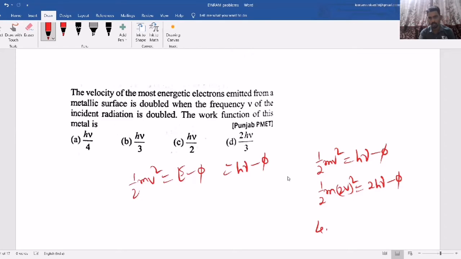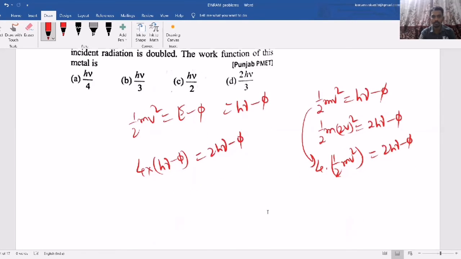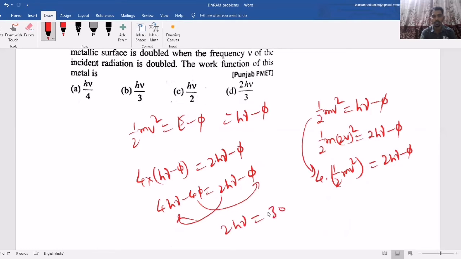Now here, 4 times half mV square equals 2(hν − φ). Now substitute the half mv square value here. So 4 times (hν − φ) equals 2(hν − φ)... Now if you solve this equation, 4hν − 4φ equals 2hν − φ. So take this side, bring this side. Then 2hν equals 4φ − φ, 3φ. So φ equals 2hν by 3.